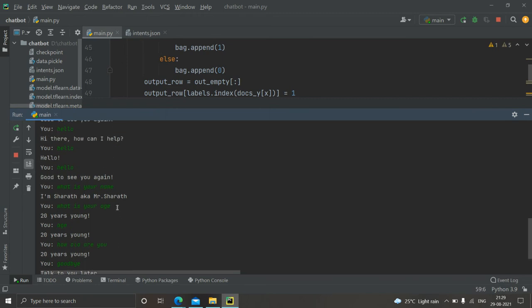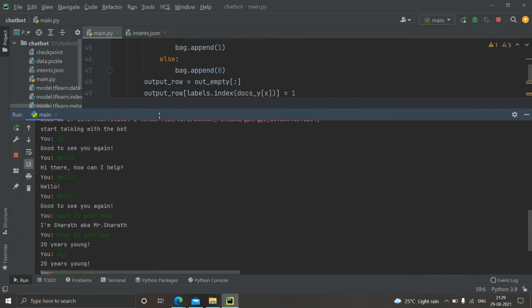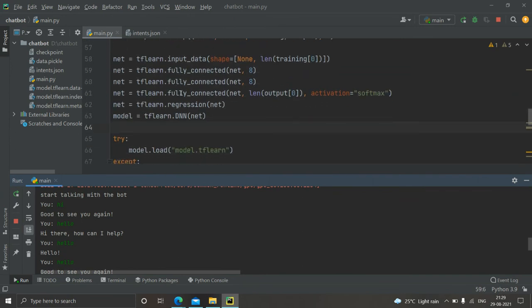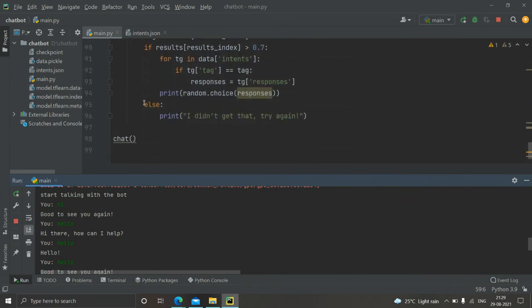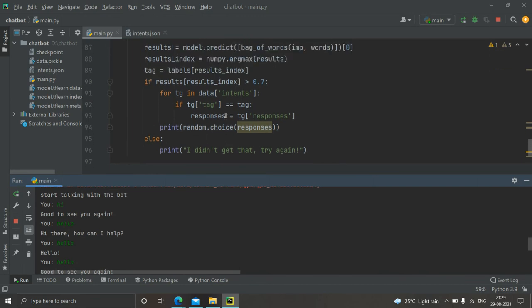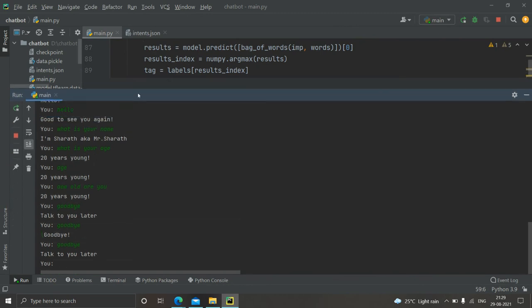So you can see there are different responses coming to the same input pattern because we trained it using random. There are print random choices. So out of the response sheet, we get a random response for the input which we give.